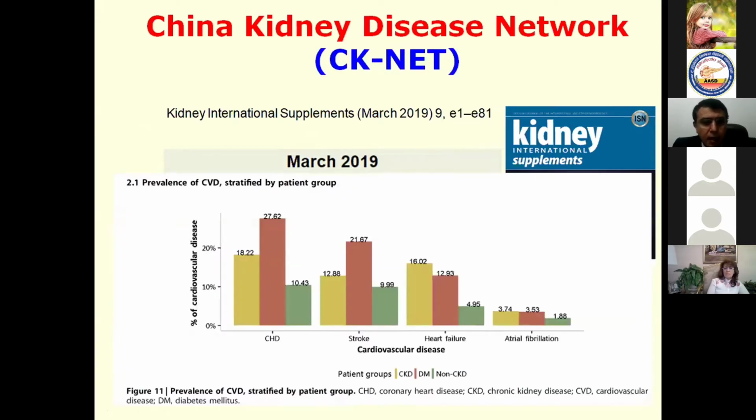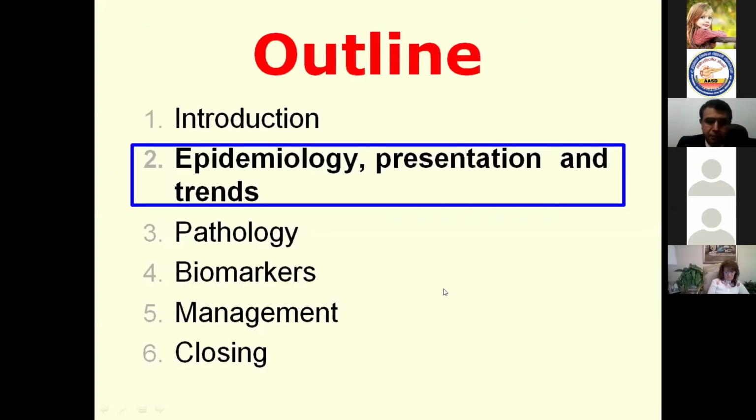And in this study, the China Kidney Disease Network, which is a very important study, when they looked at the risk of cardiovascular diseases, coronary heart disease, stroke, heart failure, and AF, they always found that the leader is diabetes mellitus, followed by chronic kidney disease. And in heart failure, chronic kidney disease is the leading cause of mortality, followed by diabetes mellitus.